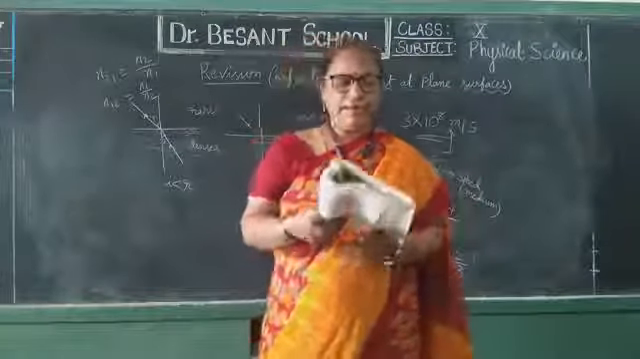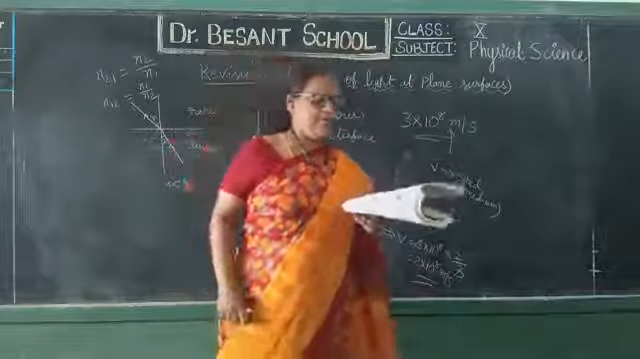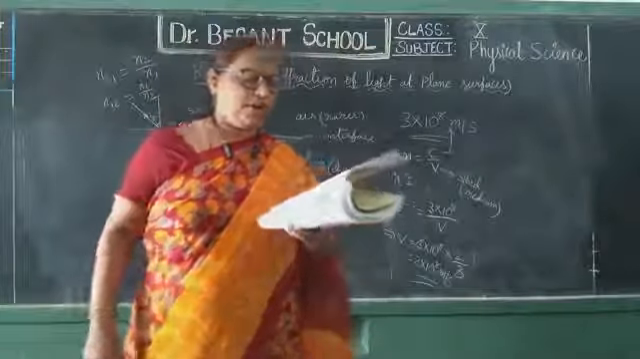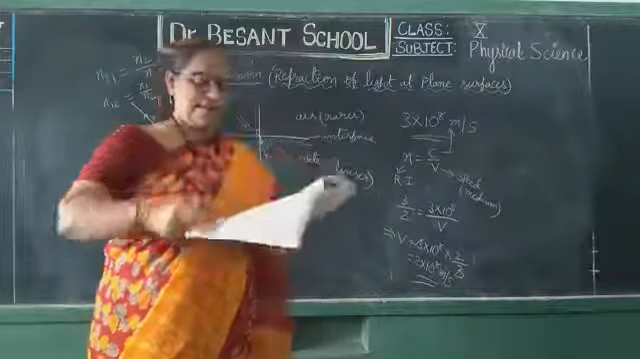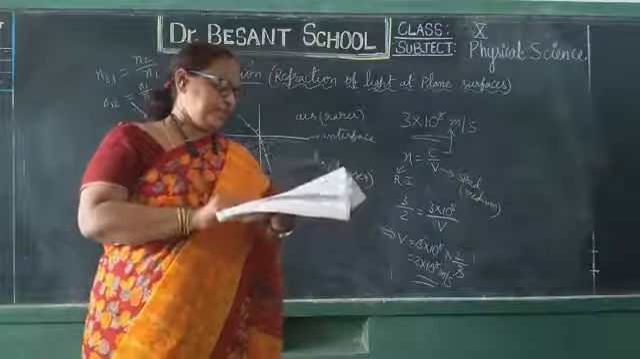Am I clear, children? Right. Next, a lab activity is given, one of the most important 4 marks questions. I hope you all understood this one. So finally, to prove that sin I by sin R equals a constant, this activity is given.